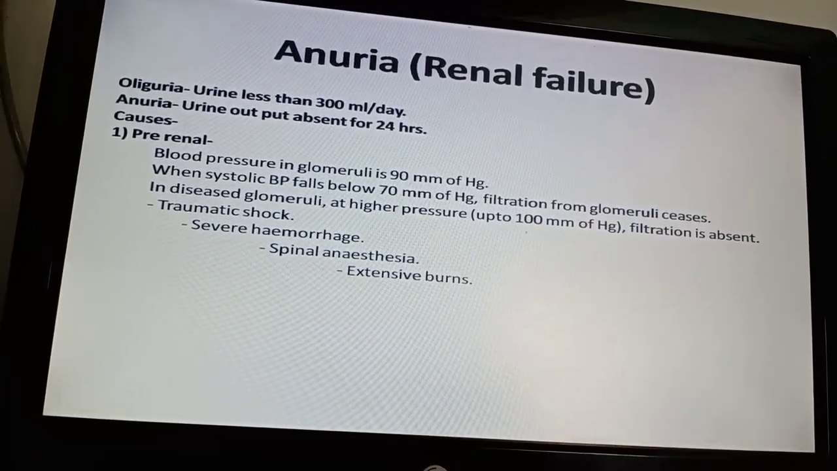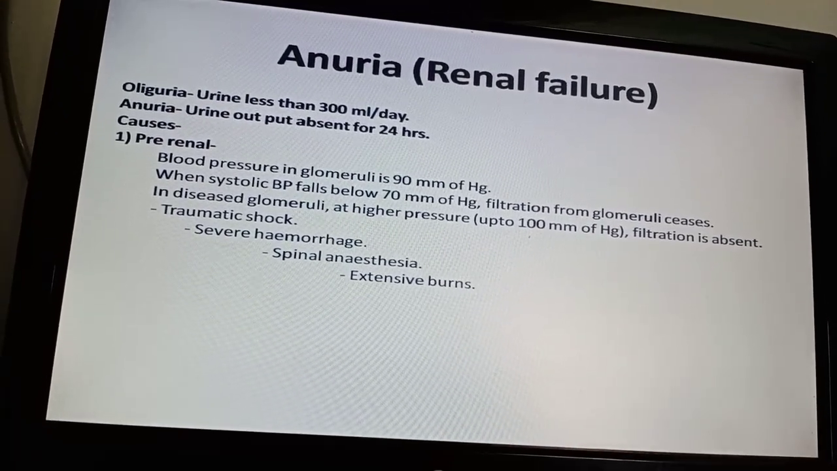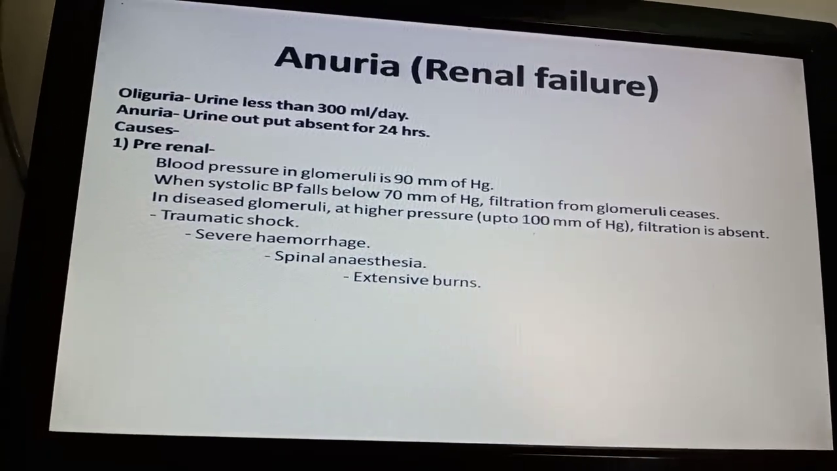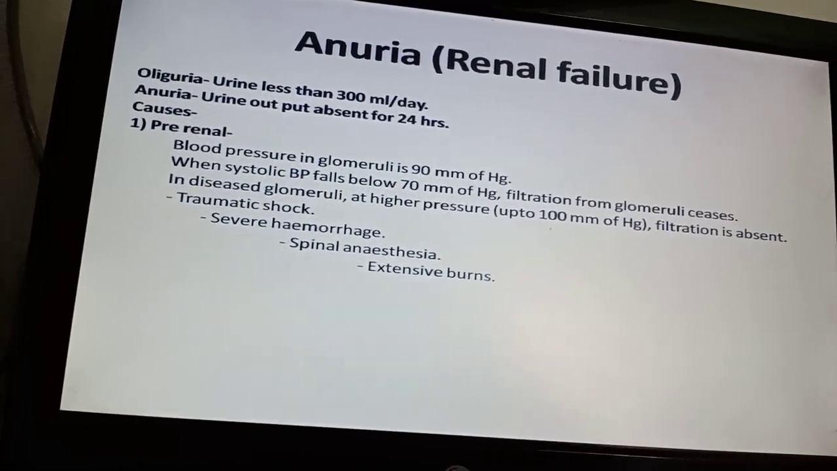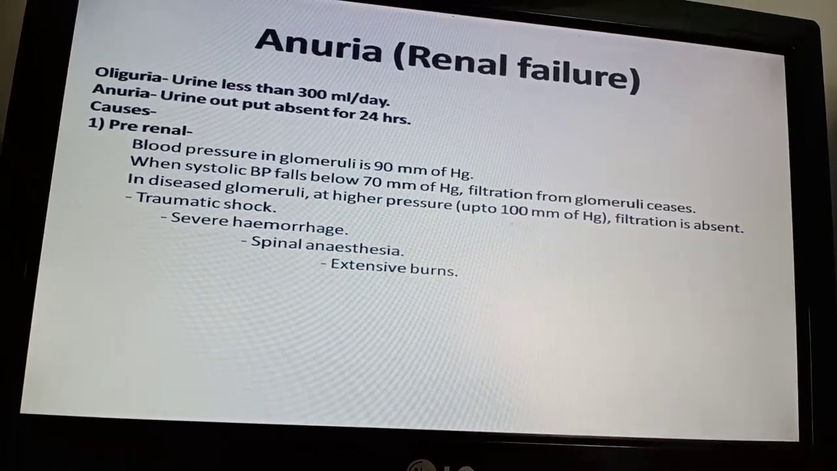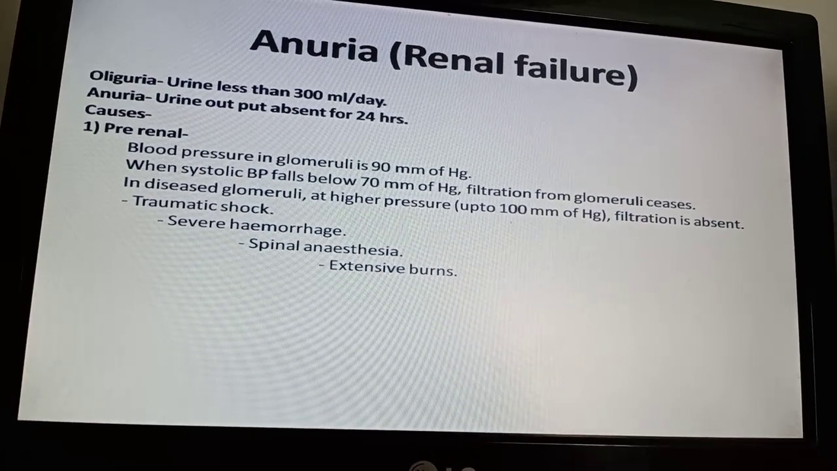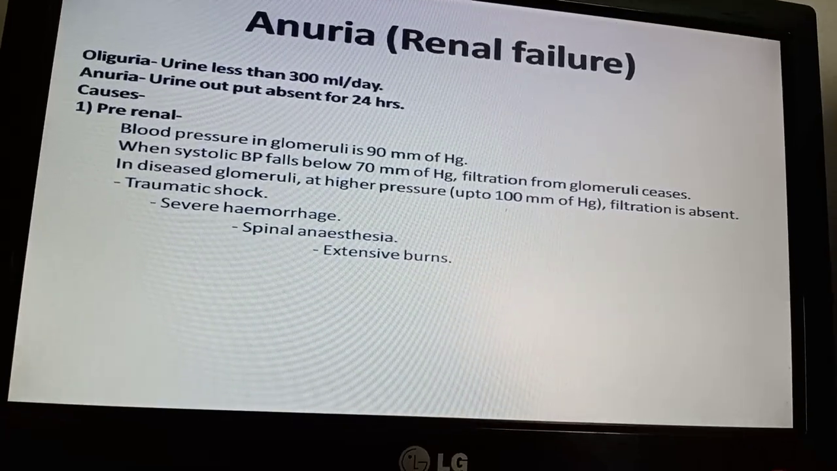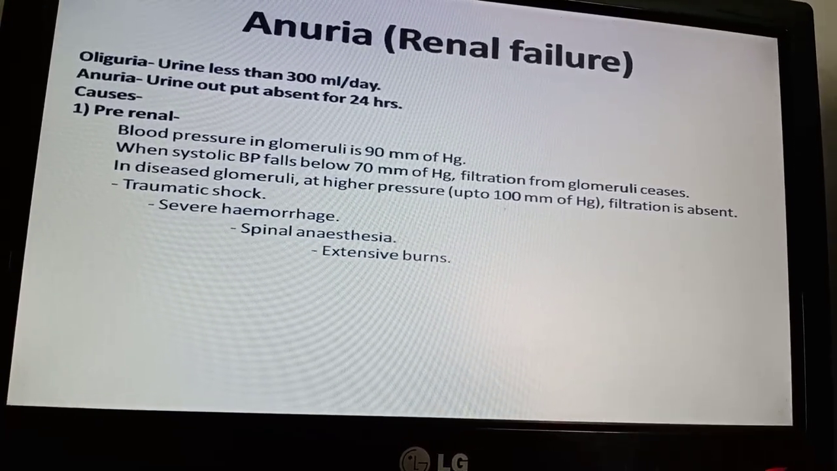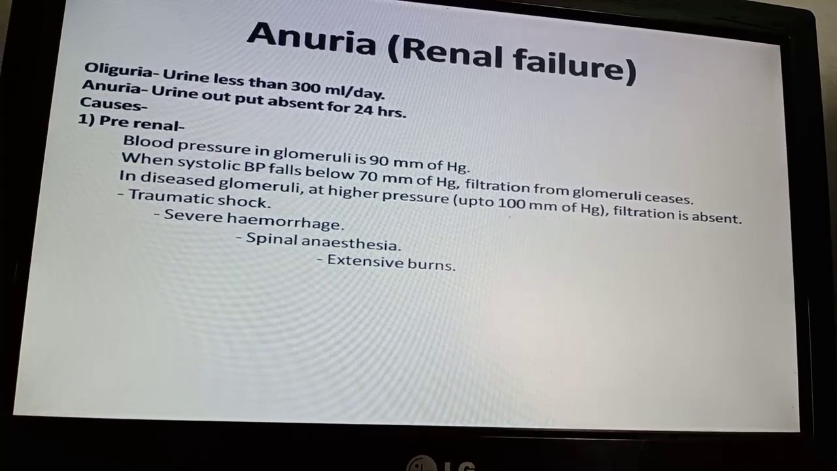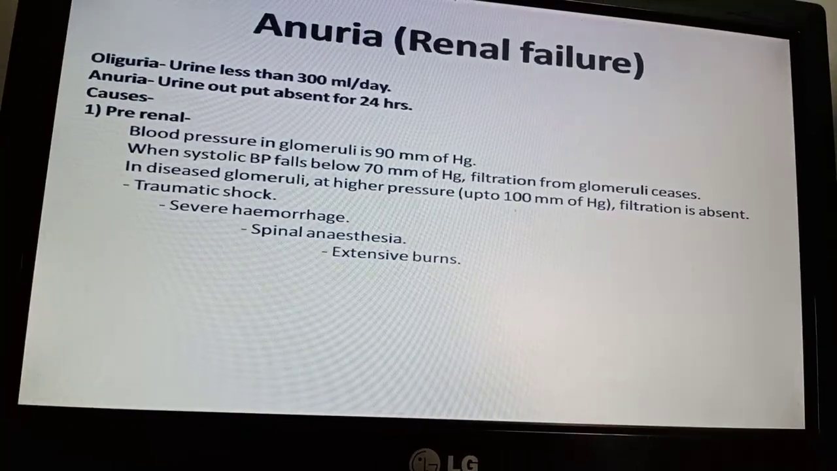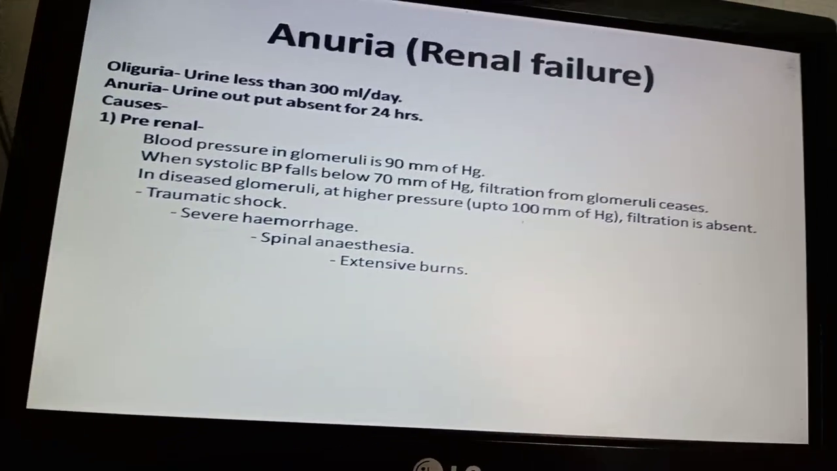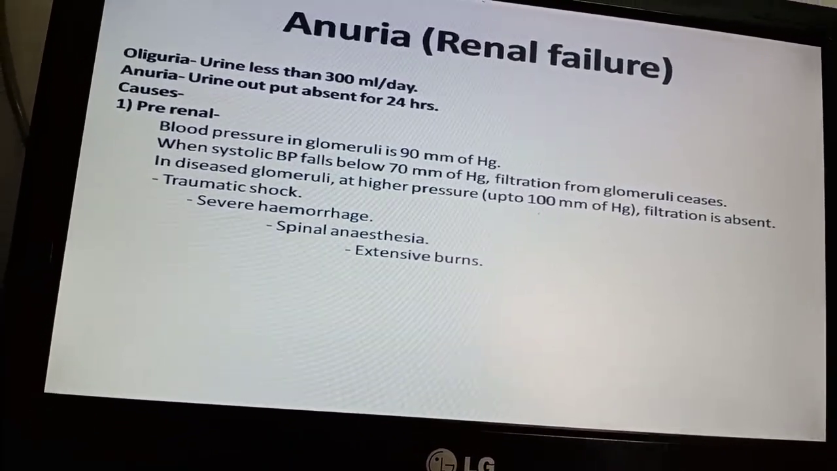Extensive burns. As you have studied in pathology and also in surgery, what are the complications of burns? What happens in case of burns? In burns, a large amount of serum is discharged continuously from the burn injuries, particularly the superficial burns. This causes hemoconcentration, the circulating volume of the blood is reduced, and that causes a drop in the blood pressure.